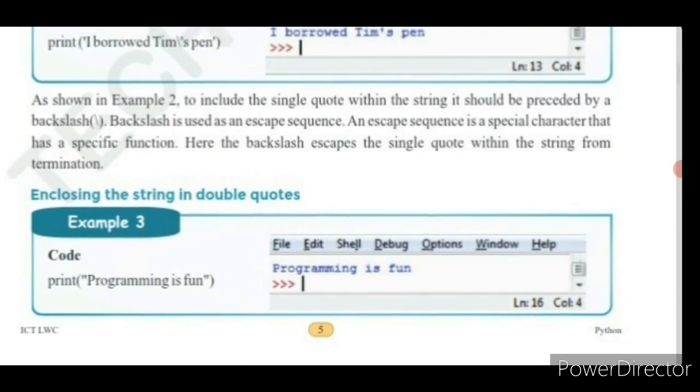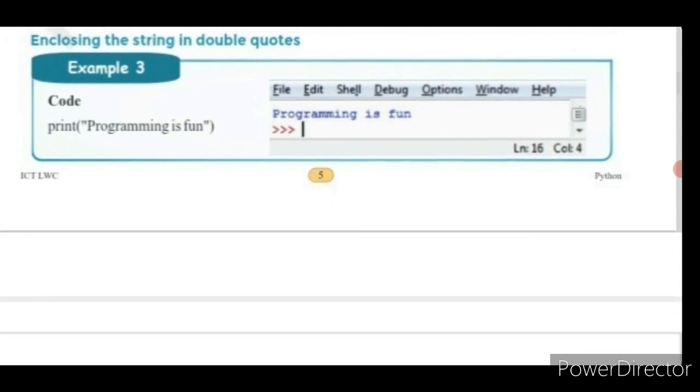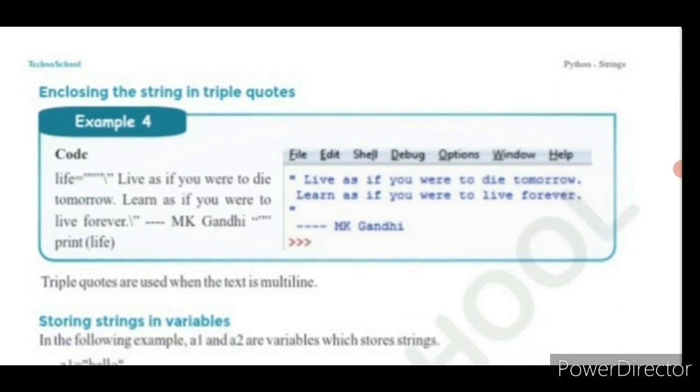We have also seen the string with backslash, which represents the escape sequence. Next, we have seen one example to represent the string in triple quotes. In order to mention two lines, we use triple quotes.